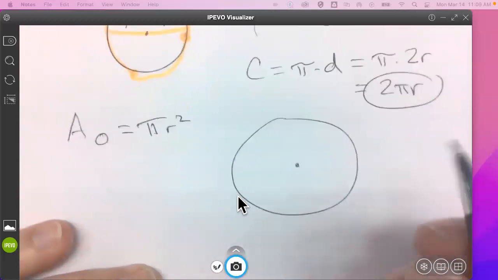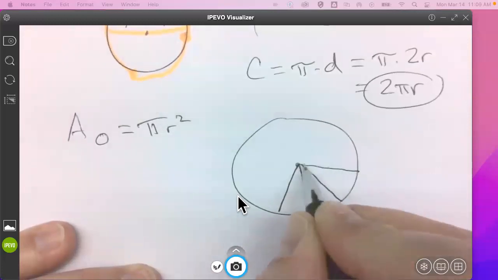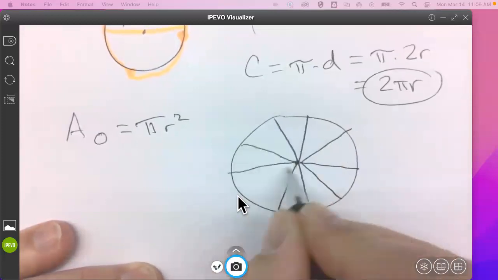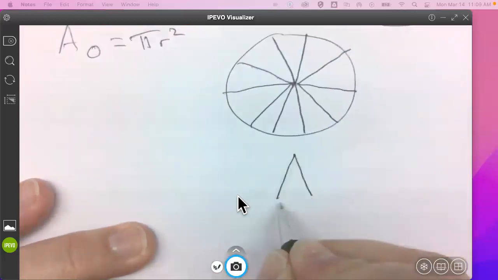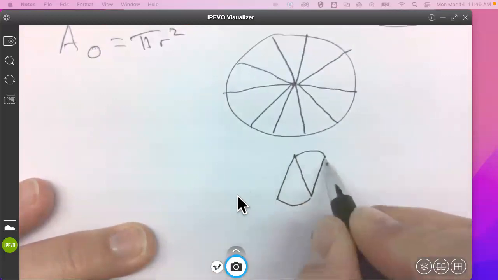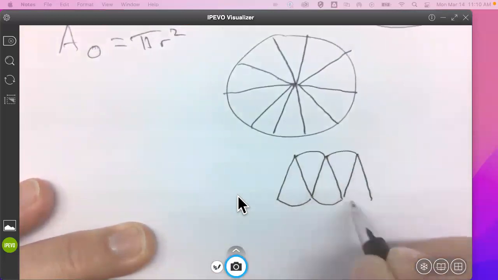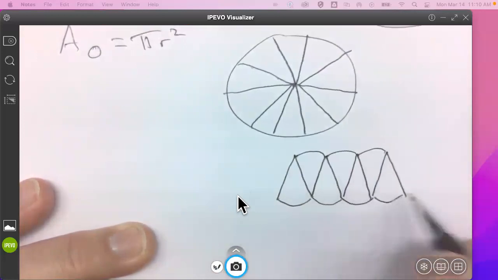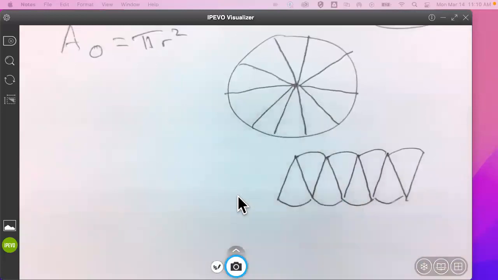So let's say that we have a circle, and sure, we can treat it as a pie. We decided to slice it up into pieces of pie. And then I take out each of those pieces of pie and I lay them down. Here's one. And then I lay the next one in a pattern like this. It'll be the same area. It will be the same area because it's all the objects, right? But can we actually do something about finding the area of this, whereas we couldn't have done it with this?